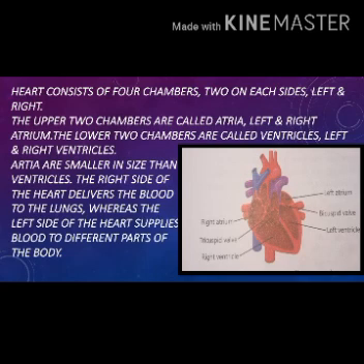Dear students, look at the picture and see different parts of the heart. The heart consists of 4 chambers, 2 on each side, on the left side and on the right side. The upper 2 chambers are called atria. Atria is a plural word and its singular is atrium. That is left atrium and right atrium. The lower two chambers are called ventricles. That is left ventricle and right ventricle. Atria are smaller in size than ventricles.